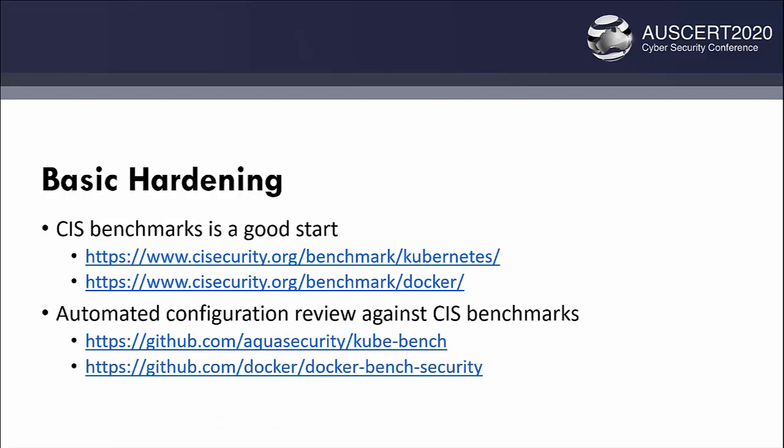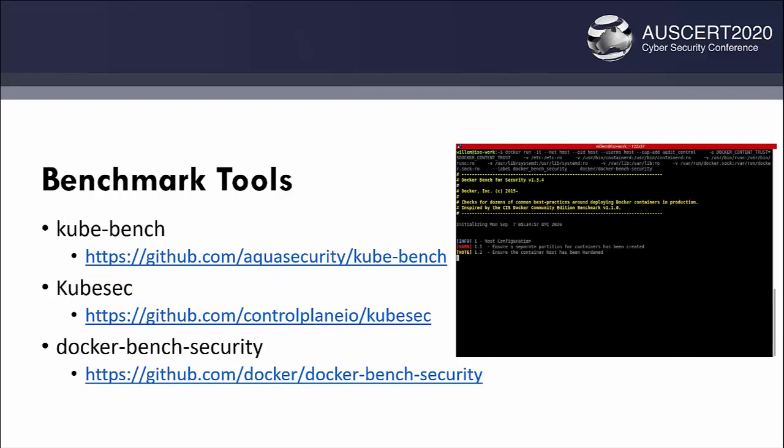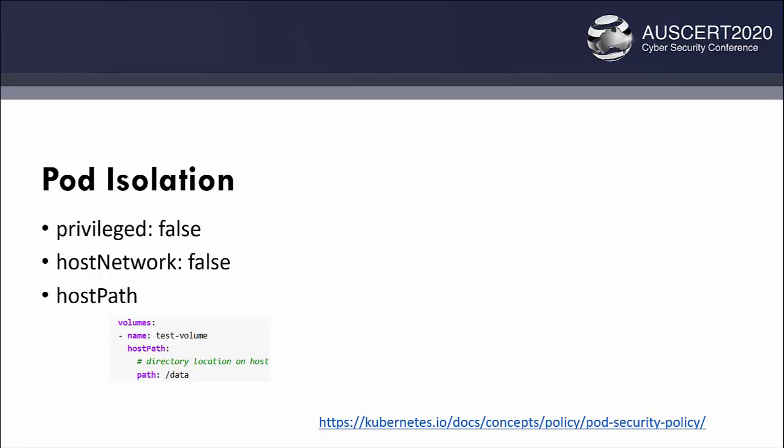So hardening should be an essential part of your build standard. There are CIS benchmarks for Kubernetes, and there are tools that can help you check and apply these benchmarks, as we will see shortly. Some brief points to note about the pod isolation.